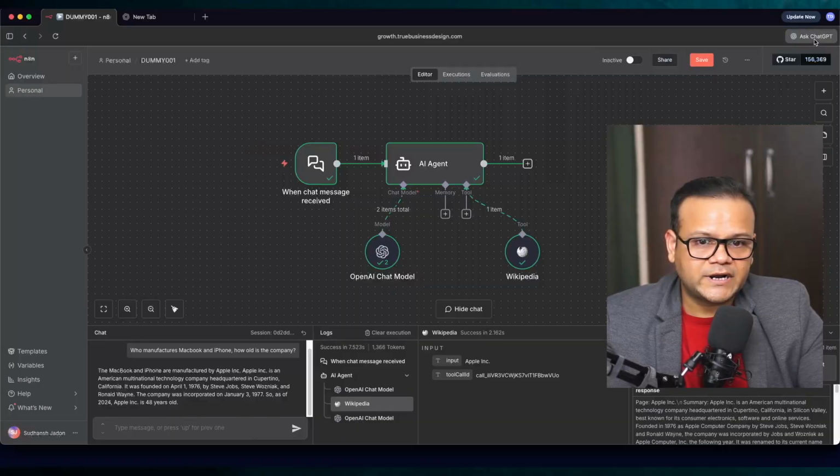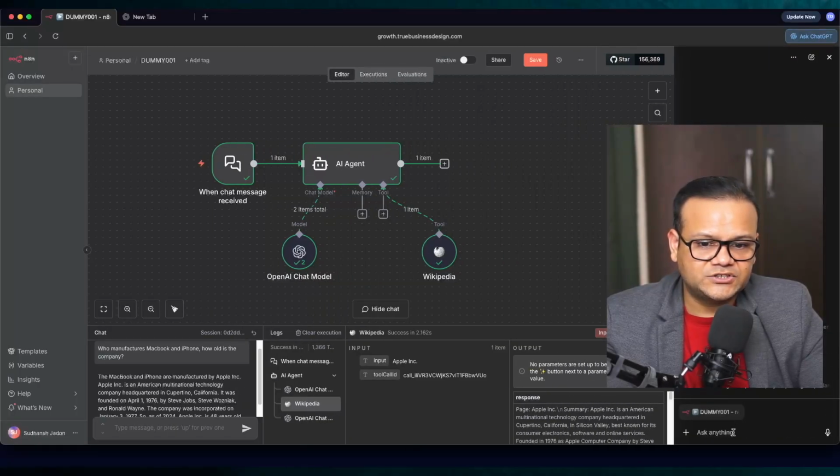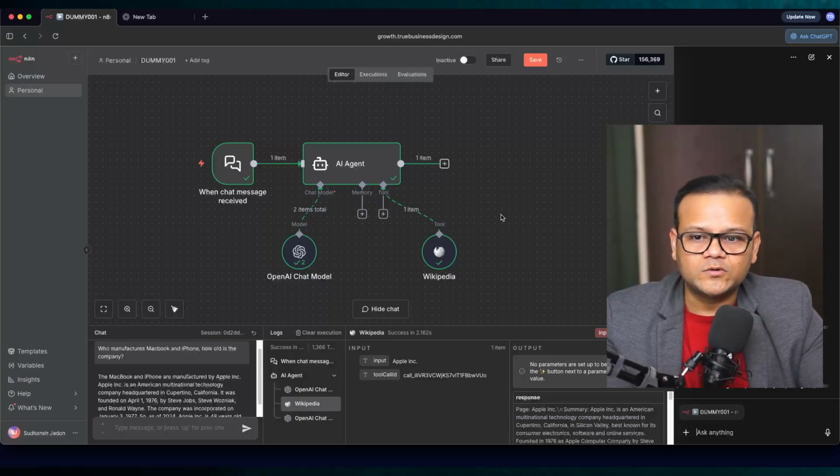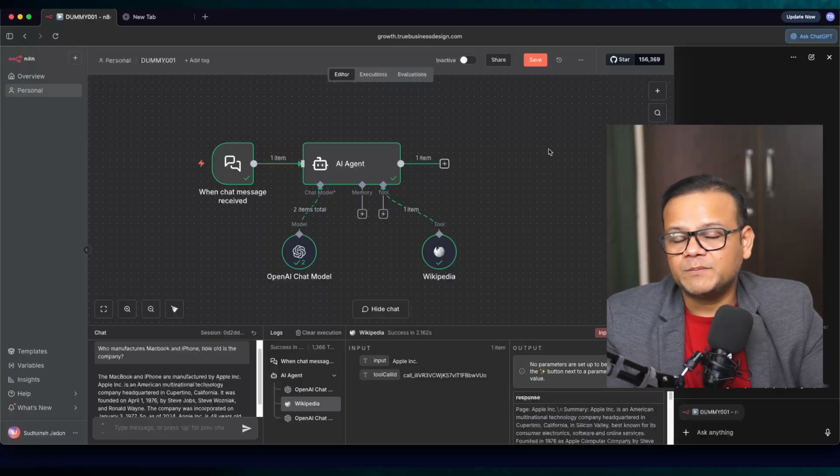If you go to the top right corner and click on Ask ChatGPT, it'll help you figure out anything you are stuck with, including the code, the system prompts, the instructions, whatever you want to put there. So use ChatGPT as a Copilot here, because if it's there side by side, it'll be much easier. It can access this whole screen, see what you are doing, and recommend changes or improvements based on whatever you are doing.